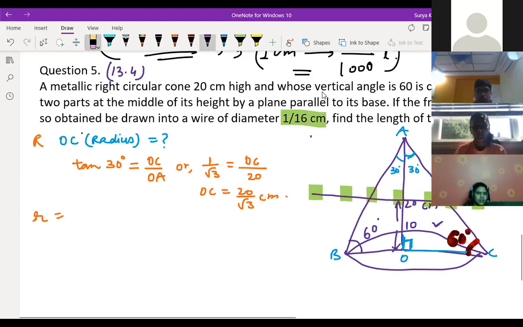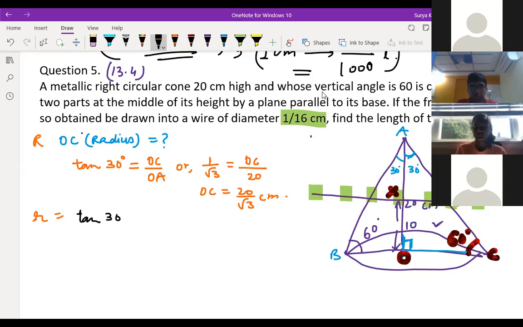See, you can name it as O. Then X and Y you write. X and Y is the smaller radius. What can we write for X and Y? Tan 30 degrees equals XY divided by AX.